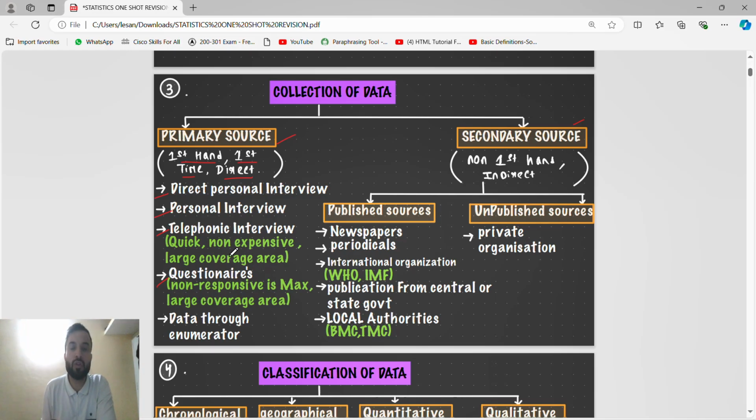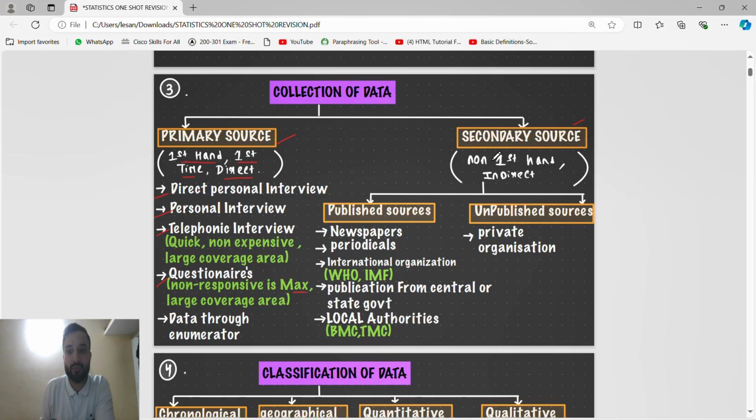The questionnaire method is not quick, because sometimes people will see your question and not reply, or they will reply only when they are free. So the questionnaire method is not quick. Non-response is the most likely outcome, like in a WhatsApp group when a message comes from the teachers, you just like it and leave it off. So maximum time it is non-responsive, and it also has a large coverage area.